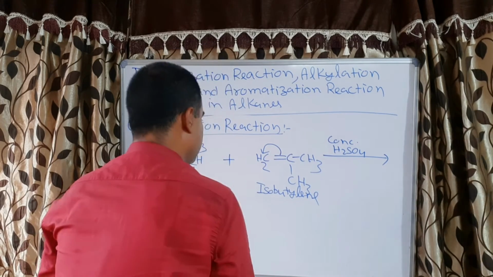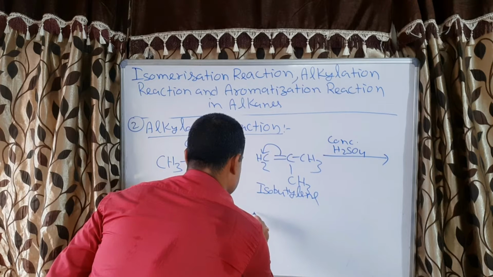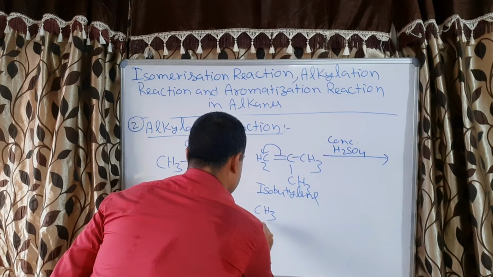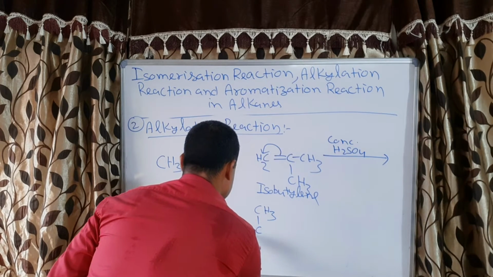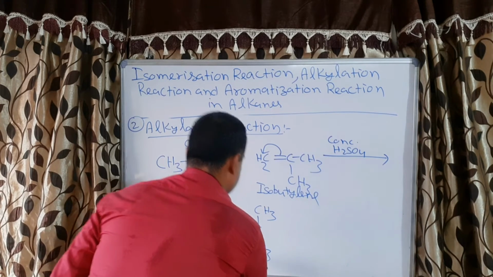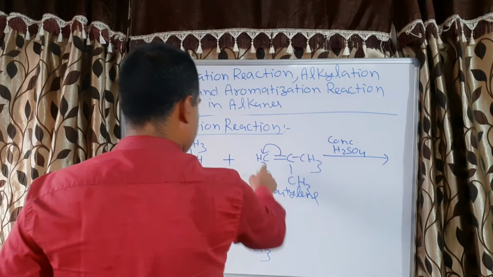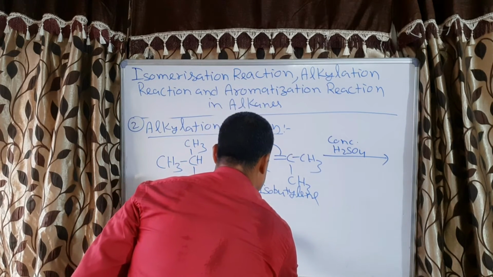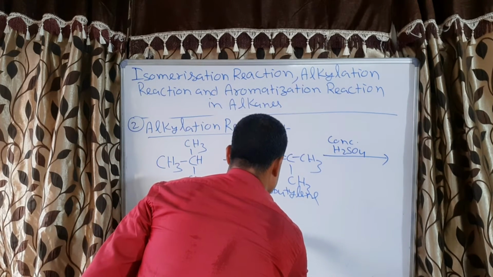I am removing this, so I am writing here CH3 C CH3 CH3, and this will be the negative charge. It will attack here, CH2, correct.